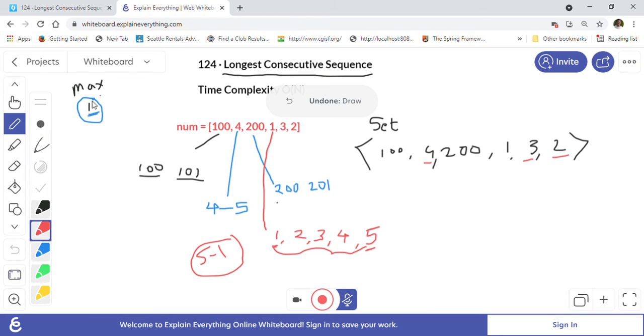We will scratch this one. Now we found a better max, so we will update our max to 4, right? Because we found 1 2 3 4. So this is 4 numbers, so 4 is the length. So now after that is done, we will go and we will visit 3.